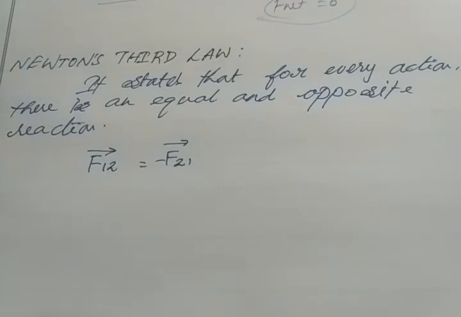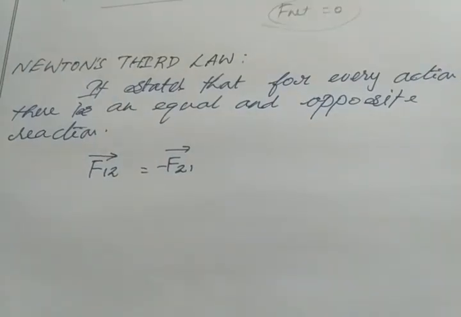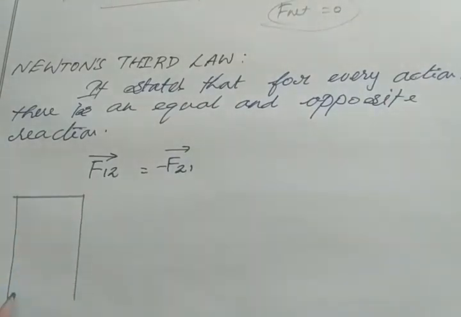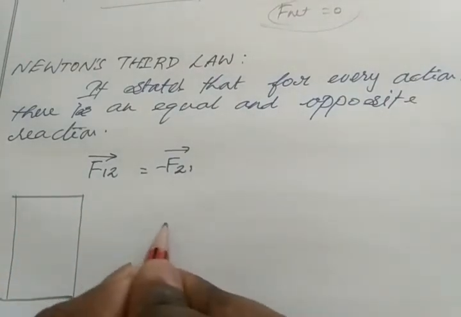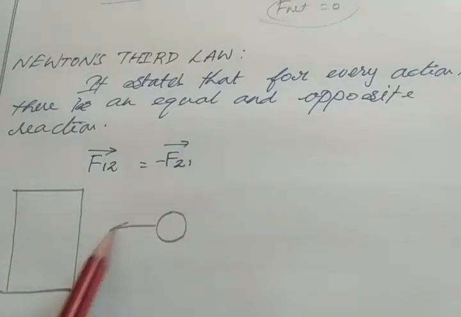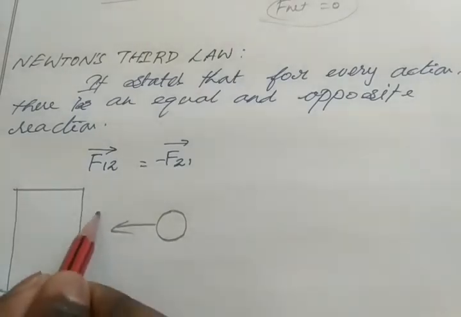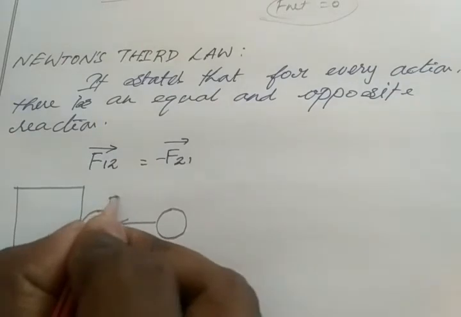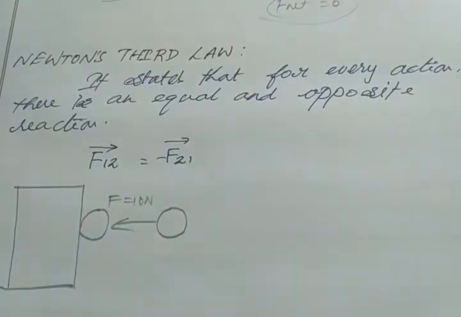For example, we throw a ball on the wall. So this is the ball. We throw one ball in this direction. So the ball will hit the wall with a force of 10 Newton, and the wall repels this ball, or pushes this ball in the opposite direction, with the same amount of force.